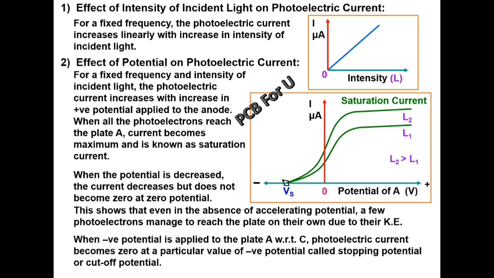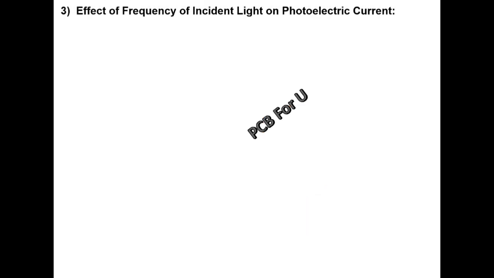When negative potential is applied to the plate A with respect to the cathode, photoelectric current becomes zero at a particular value of negative potential called stopping potential or cutoff potential. Intensity of incident light does not affect the stopping potential.